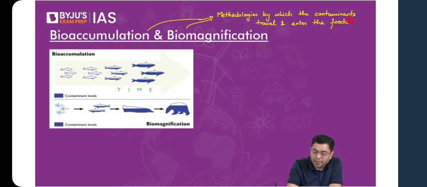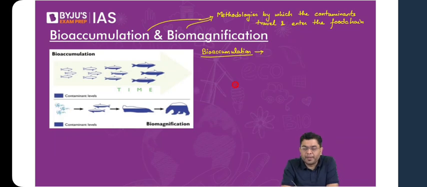Let us understand that. When we talk about bioaccumulation, what is this? Let us understand this first of all. Accumulation means storing. Suppose we take our own example. Let's say we consume wheat or rice from a particular farmland on a daily basis. That farmland uses a lot of artificial fertilizers and various artificial chemicals.